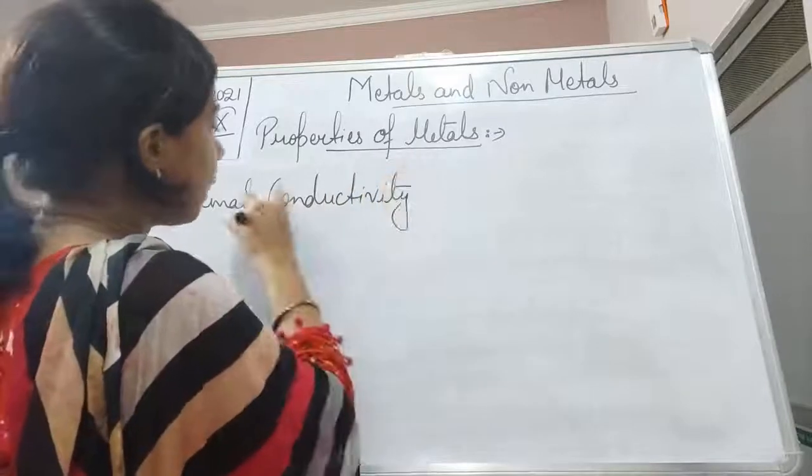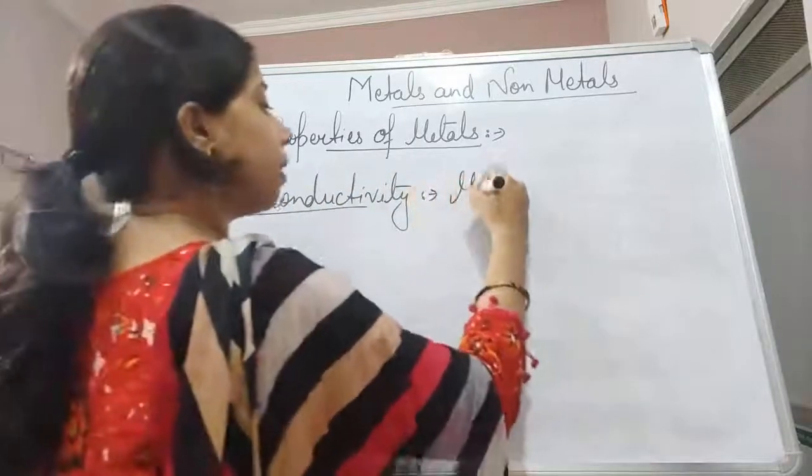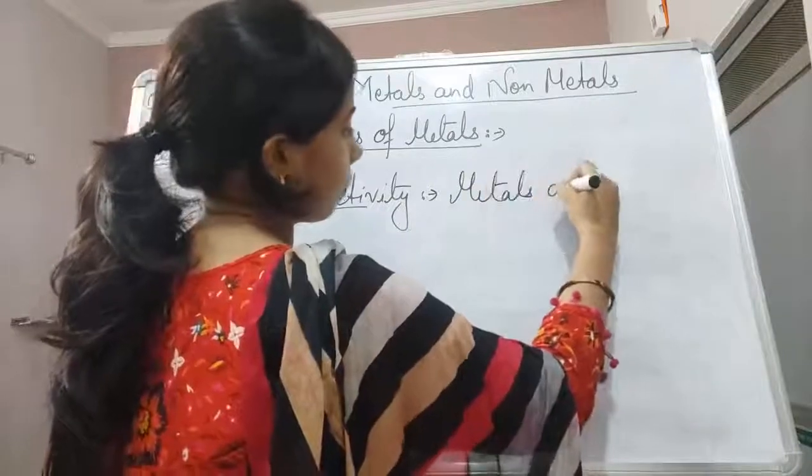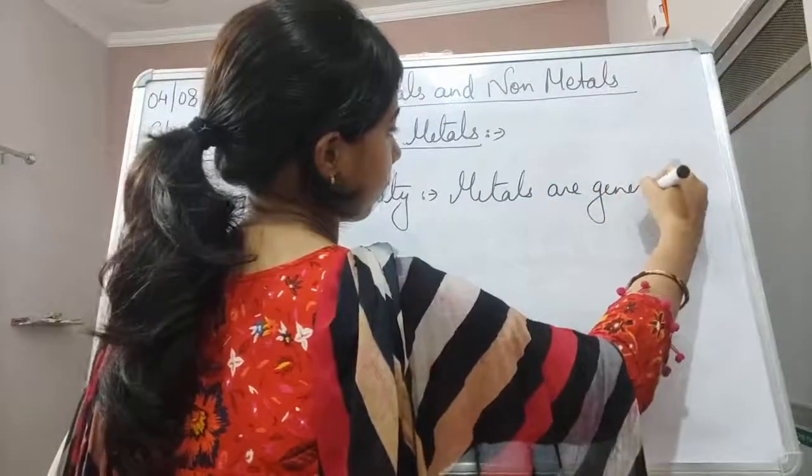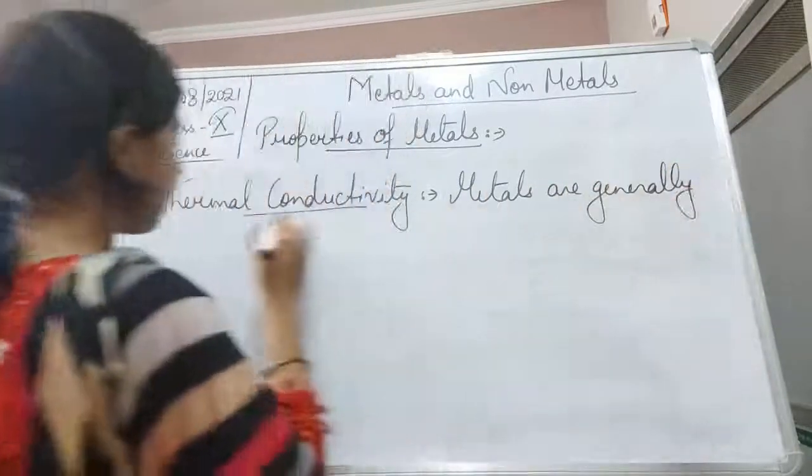So we can say here metals are generally conductors of heat.